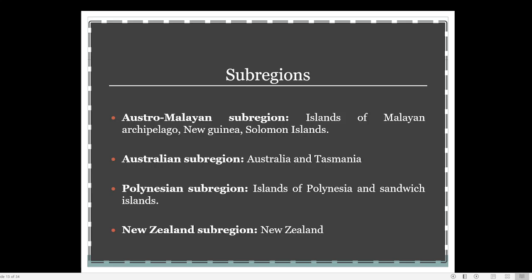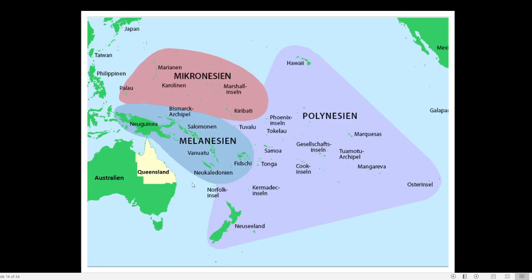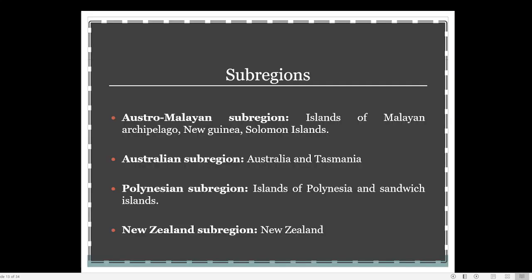Then the second sub-region is the Australian sub-region. In the Australian sub-region, entire Australia is included. Then Tasmania is also included. Here you can see that this is Australia, and this small island located on the southern portion of Australia is known as Tasmania. So these are the two regions which come under the second sub-region, the Australian sub-region.